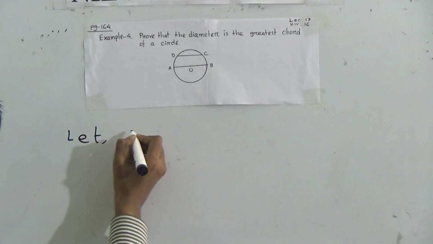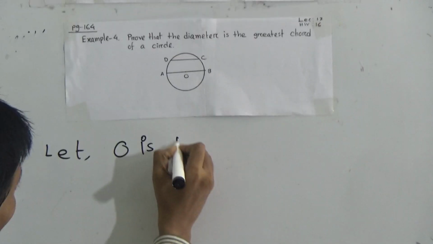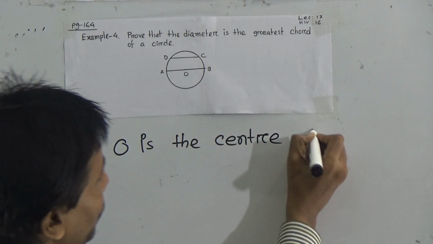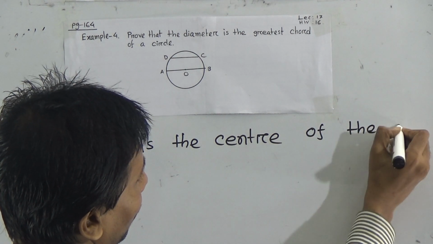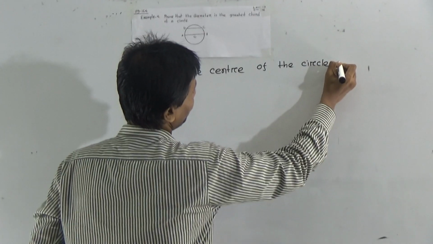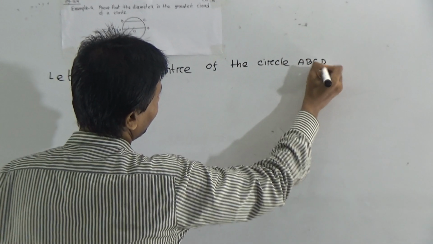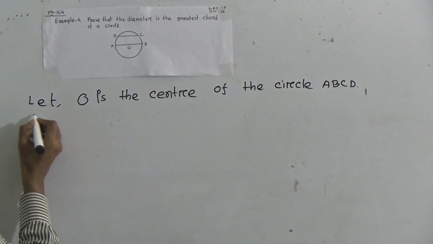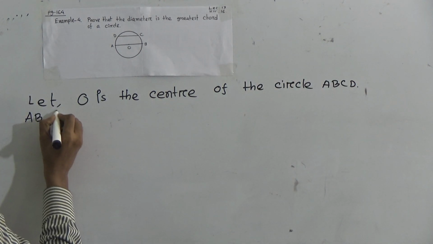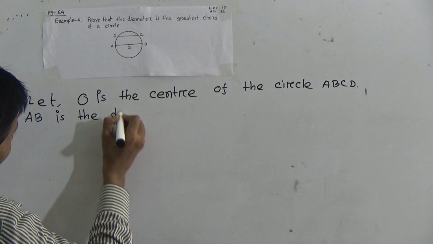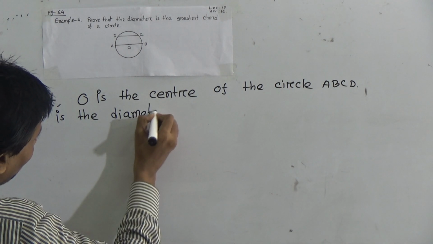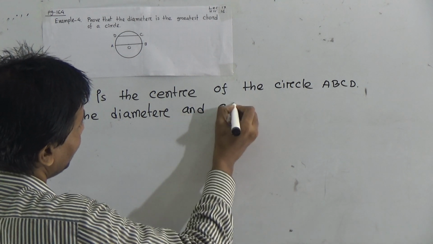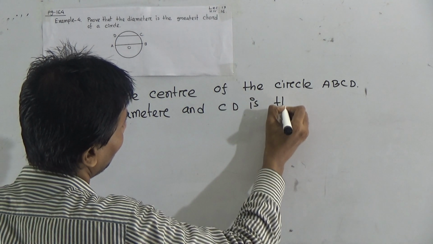Let O be the center of the circle ABCD. Look, O is the center of the circle ABCD. AB is the diameter and CD is the chord.